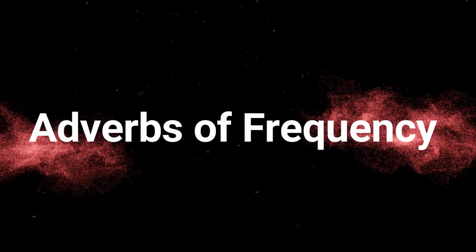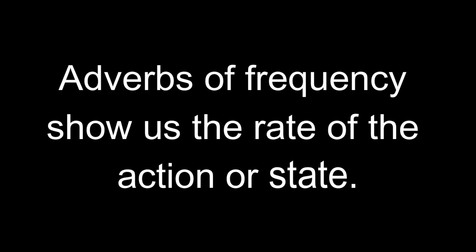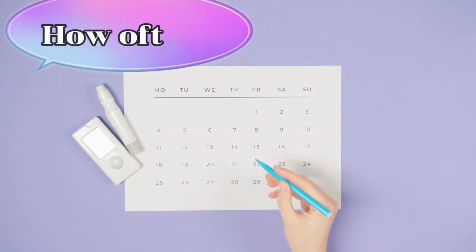Adverbs of frequency. Adverbs of frequency show us the rate of the action or state. They answer the question, how often?